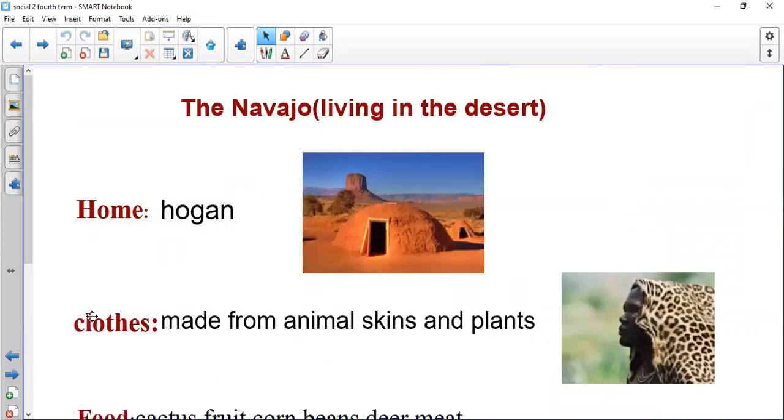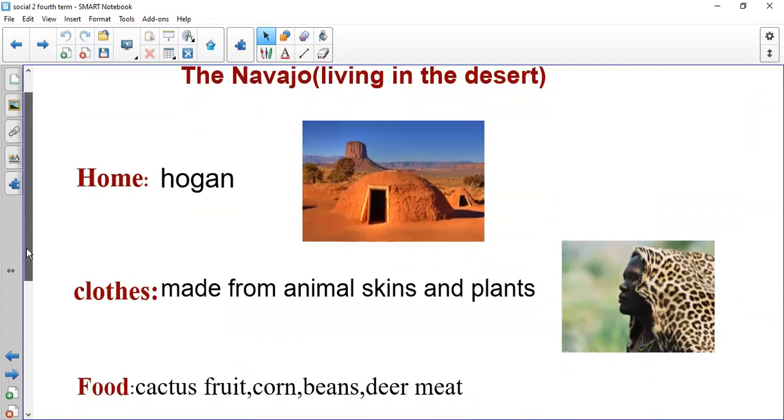Let's go to the second group. The second group is called the Navajo. The Navajos lived in the desert. They had only one home. It's called Hogan. They also made their clothes from the animal skin and from plants. As we said before, they are using everything from nature.